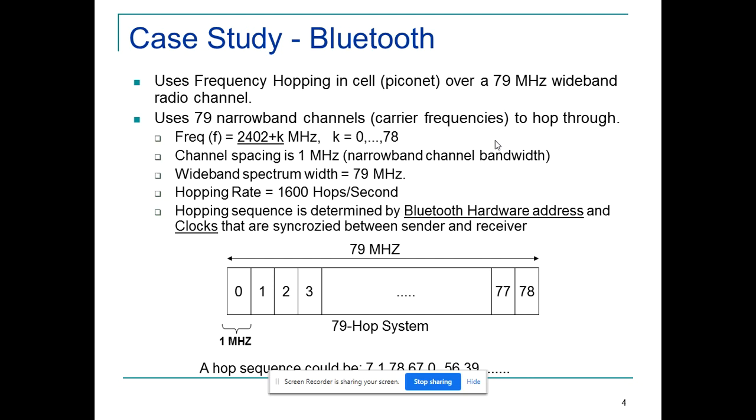And the hopping rate is 1600 hops per second. The hopping sequence is determined by the Bluetooth hardware address, nothing but the MAC, and the clocks that are synchronized between sender and receiver. Ultimately, that is the clock available.